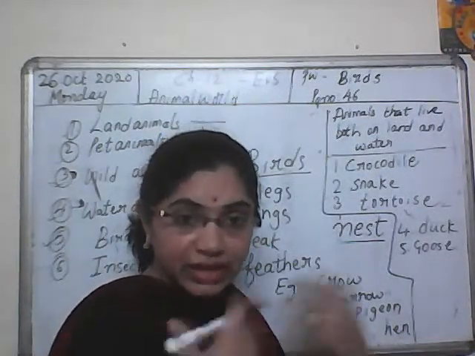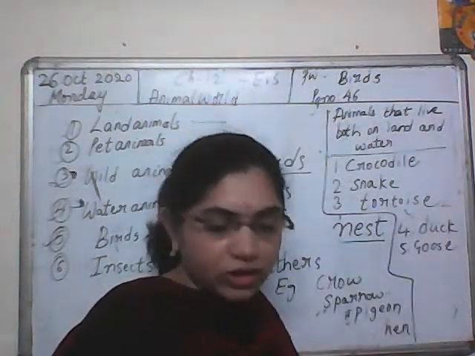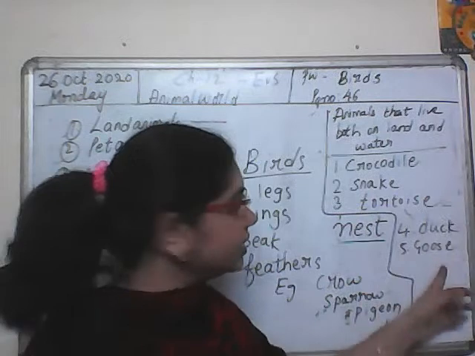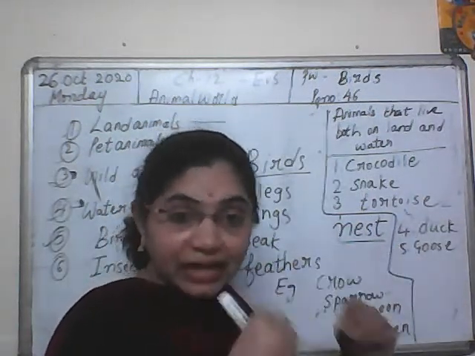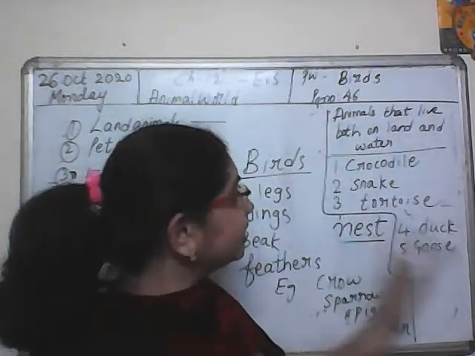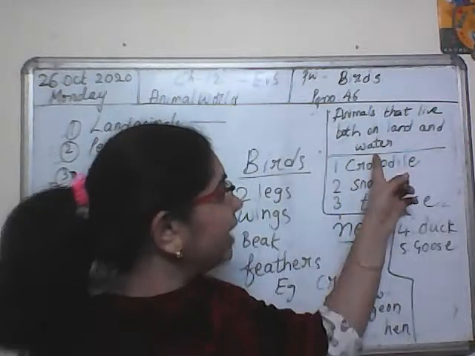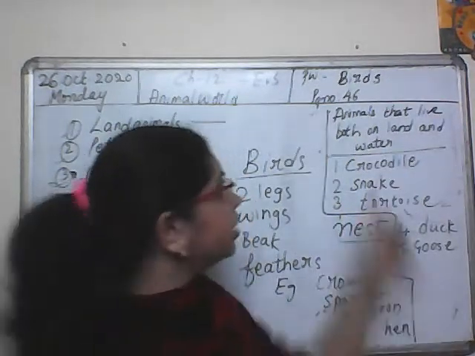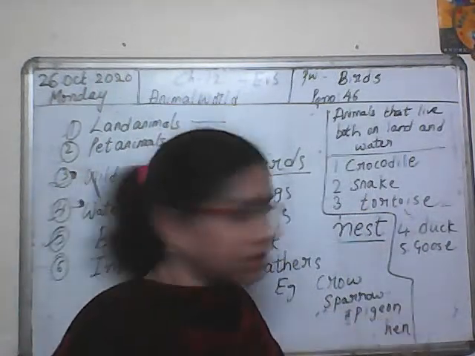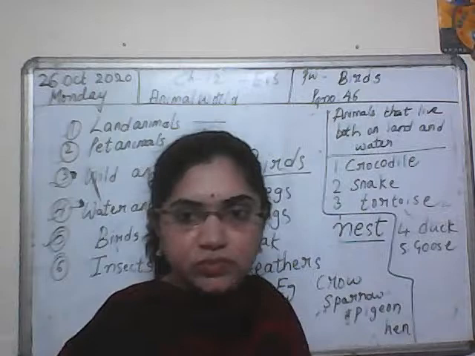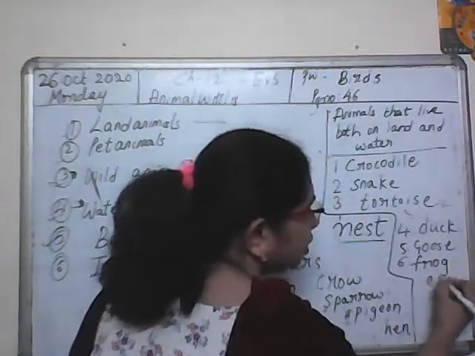These birds can survive both on land and in water. So these are some examples of animals and birds that can live both on land and in water: crocodile, snake, tortoise, turtle, duck, goose, and even frog.